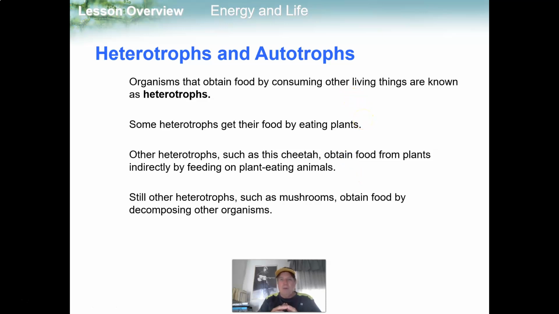Organisms that obtain food by consuming other living things are known as heterotrophs. We're heterotrophs. Turtles are heterotrophs. Giraffes are heterotrophs. Cows are heterotrophs. If we need to eat things to get our energy, we are heterotrophs. Some heterotrophs get their food by eating plants. Other heterotrophs, such as the cheetah, obtain food from plants indirectly by feeding on the plant-eating animals. Still other heterotrophs, such as mushrooms, obtain food by decomposing other organisms.